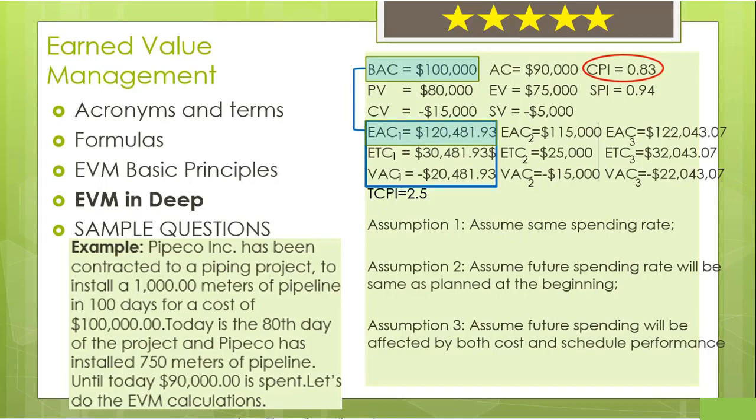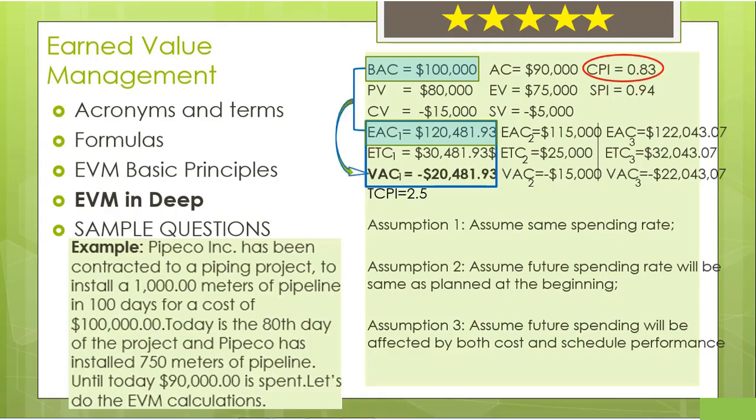This is to say, at the beginning, we planned to end up with a cost of $100,000, but due to our cost performance until now, our new estimation for the total cost at the end of the project is $120,481.93. Here, please note that if CPI was greater than 1, then EAC value would be less than $100,000.